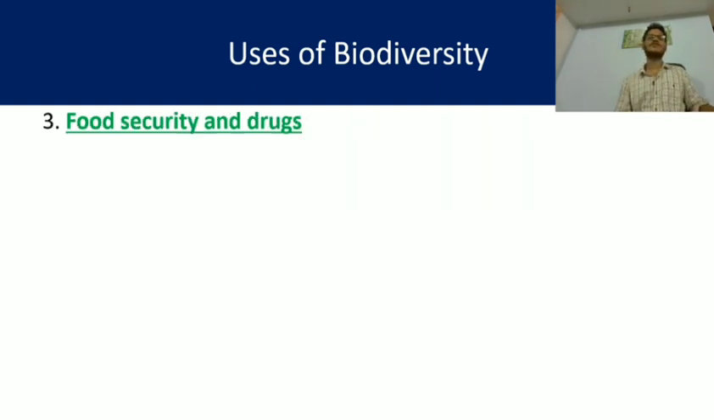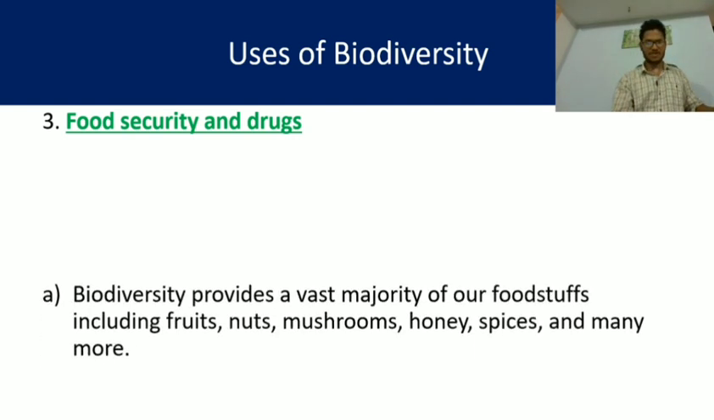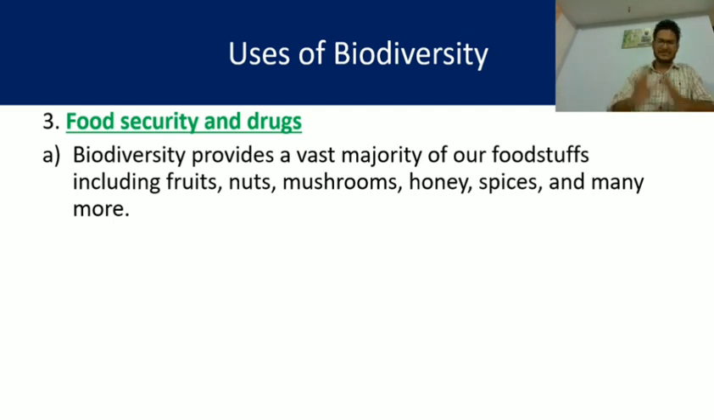Third one is food security and drugs. So what is the importance of biodiversity in food security and drugs? Let's see. Biodiversity provides the majority of foodstuff like fruits, nuts, mushrooms, honey, spices, and many more. So from the forest, from biodiversity, we are getting different food substances like fruits, nuts, etc. When agriculture fails, during a crucial time when we need food for our survival, at that time biodiversity provides us this food.